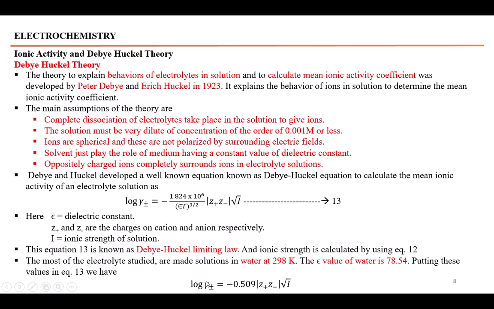Log of the activity coefficient of both ions will be equal to minus 0.509, mod Z positive Z negative, times the square root of I. It is the simplest form of equation number 13, or the Debye-Huckel equation, at room temperature of 25 degrees centigrade, 298 Kelvin, and epsilon taken to be 78.54 in the case of water as a solvent.